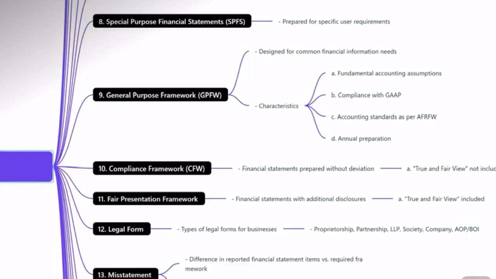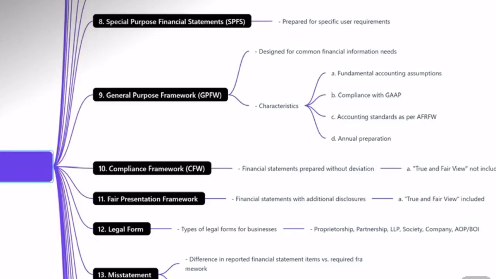See, when a financial statement is prepared in accordance with a general purpose framework that is applicable to all organizations, then it is called a general purpose financial statement. If you prepare a financial statement as per the requirement of specific users, say, suppose you are preparing a balance sheet specifically asked by SEBI for listing purposes or for the quarterly reporting.